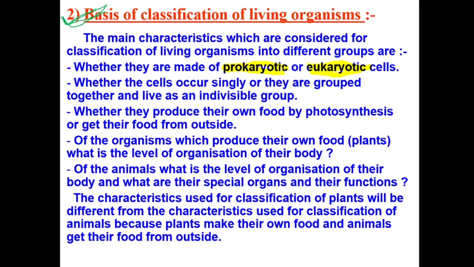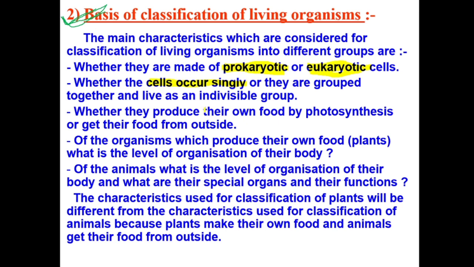Whether they are prokaryotic or eukaryotic, means the nucleus has a membrane or not. Whether the cells occur singly or grouped together, means whether they are unicellular or multicellular. Whether they are unicellular or multicellular, we are going to classify them, right?